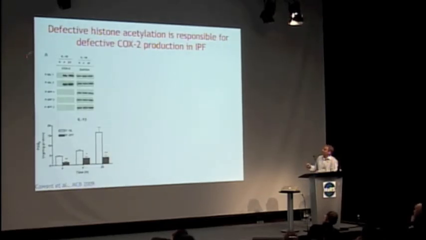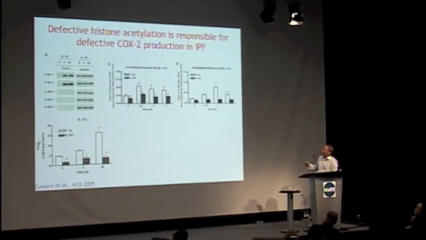In interstitial pulmonary fibrosis, one of the problems is that there's no COX-2, so no production of PGE2, and these are fibroblasts from patients with interstitial pulmonary fibrosis. There seems to be abnormal acetylation of the COX-2 promoter, whether H3 or H4 promoter acetylation.